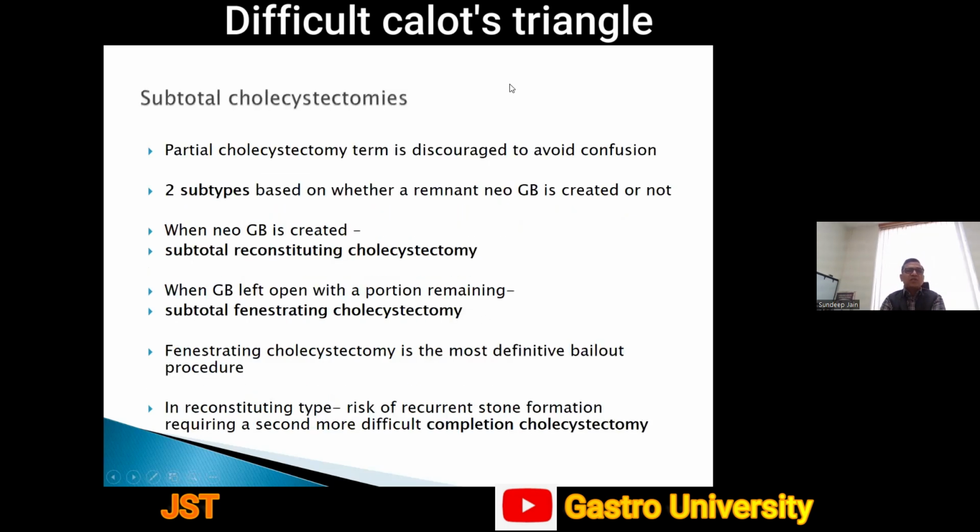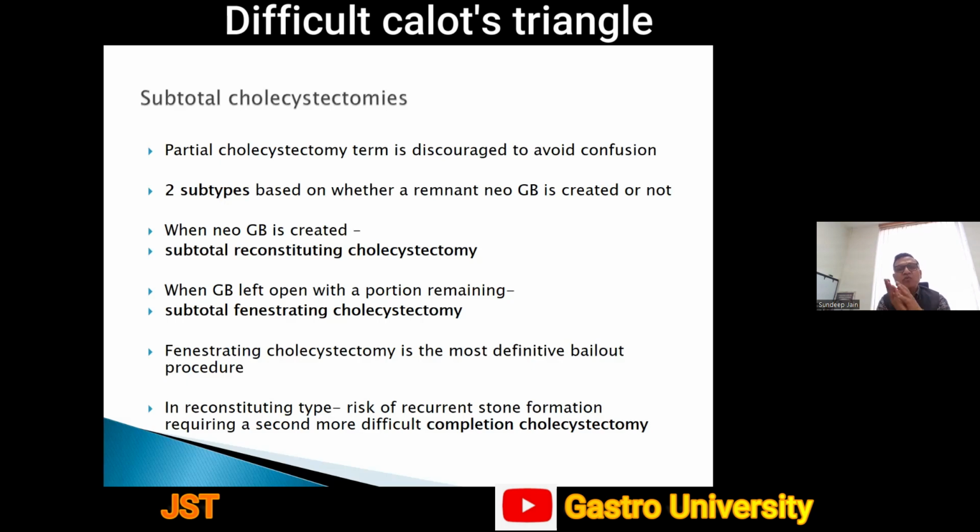Coming to subtotal cholecystectomies, the term partial cholecystectomy is discouraged to avoid confusion. It has been a recommendation that we should not use partial cholecystectomy now. There are 2 subtypes based on whether a remnant neo-GB is created or not. When a neo-GB is created, we call it subtotal reconstituting cholecystectomy.